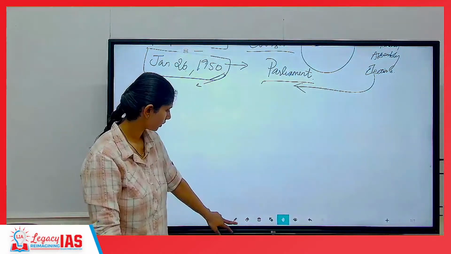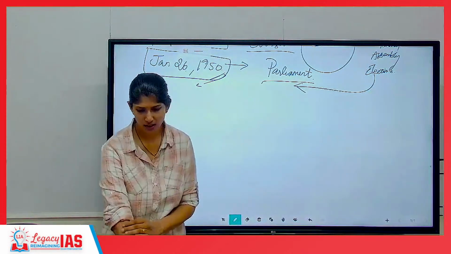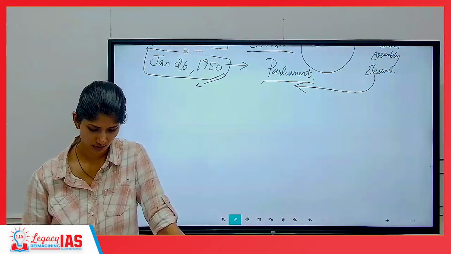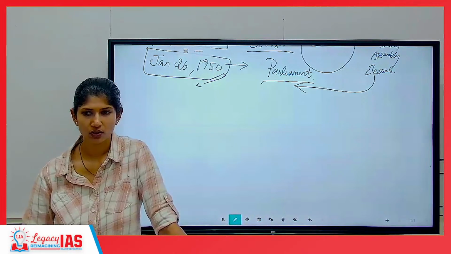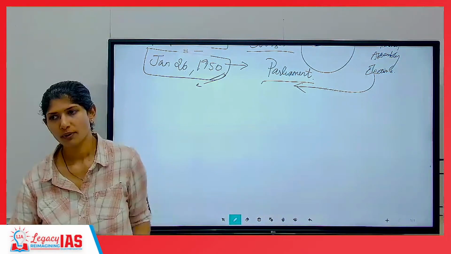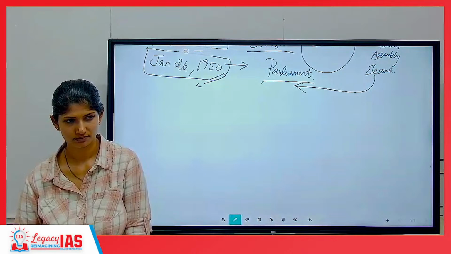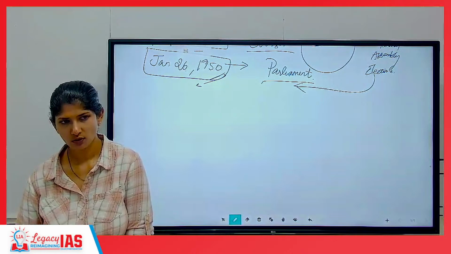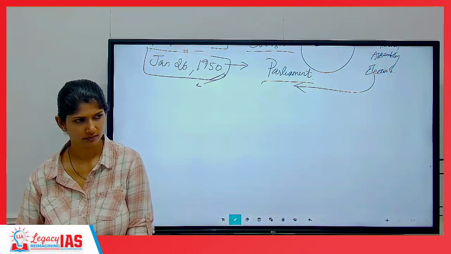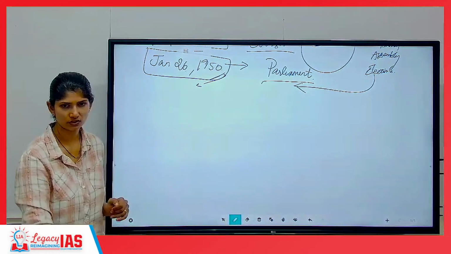So in 1952, Constituent Assembly ended its role as both Constituent Assembly as well as legislative body. If the prelims question is, when did the existence of Constituent Assembly end? When did the role of Constituent Assembly end in constitution making? When did the role of Constituent Assembly's law making end? Clear, no? No doubts on this. Parliament came in place, Constituent Assembly ended, general elections happened.